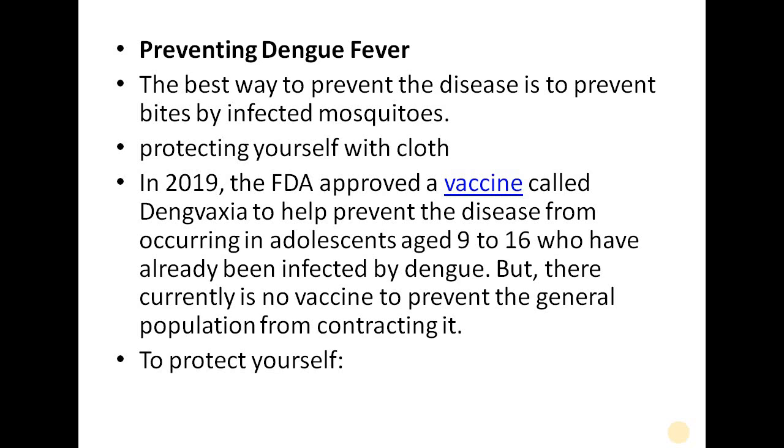Then how will you prevent dengue fever? The best way to prevent the disease is to prevent the bite by the infected mosquito. So you should prevent the mosquito bite, protecting yourself with clothing. Now a vaccine is there but it is not confirmed, and it is available for ages 9 to 16, but for other general people it is not available.